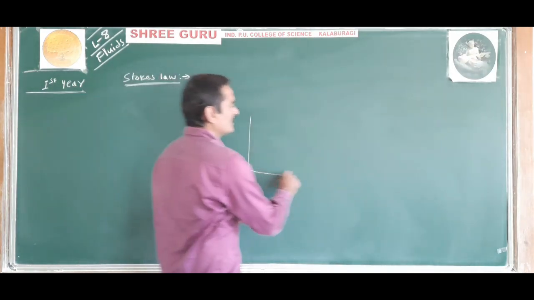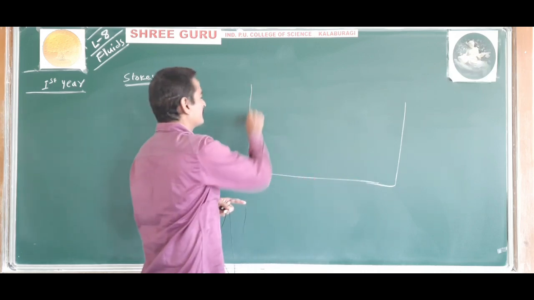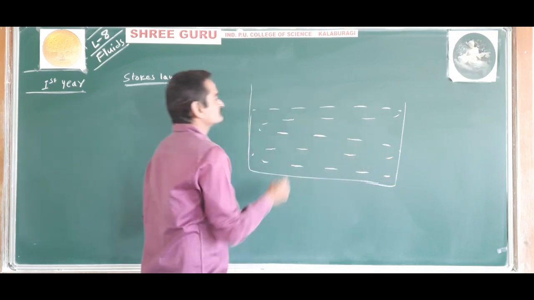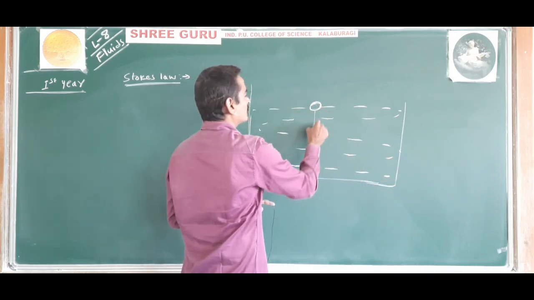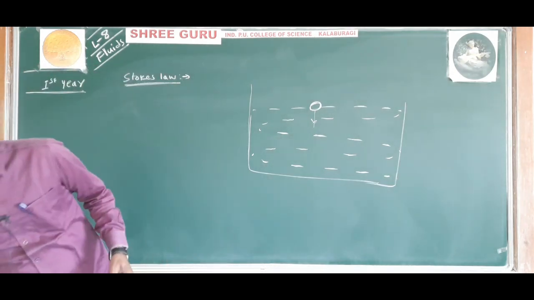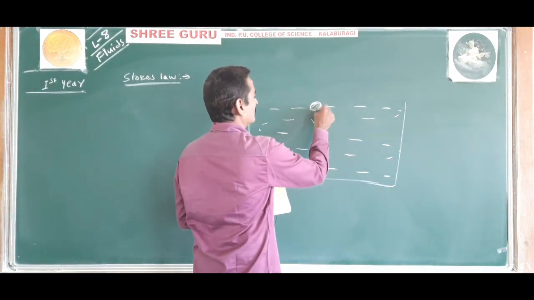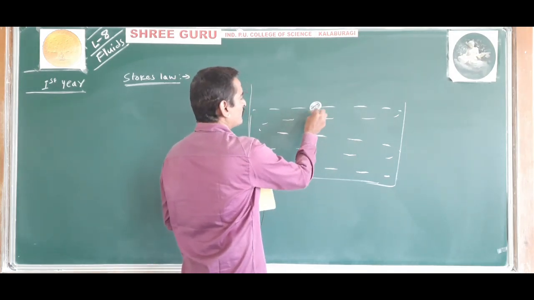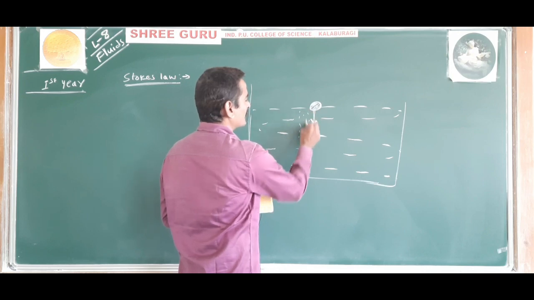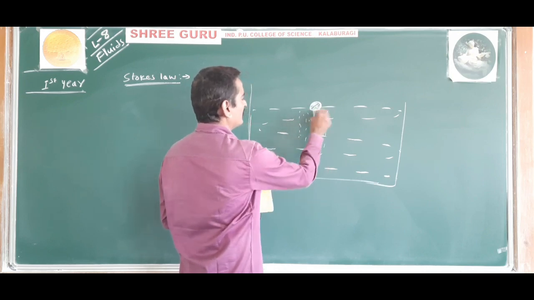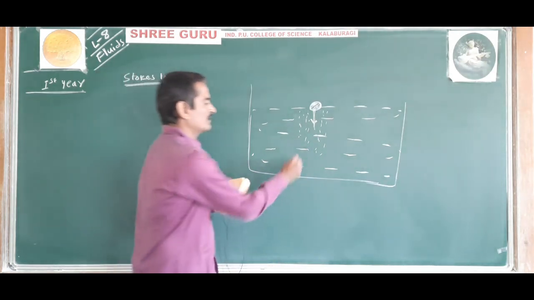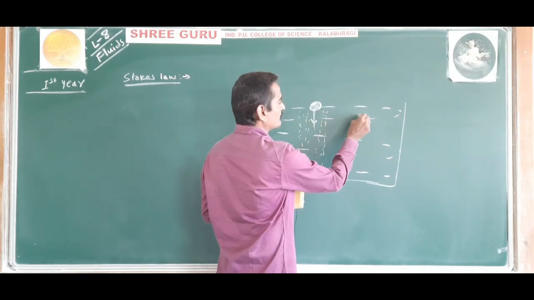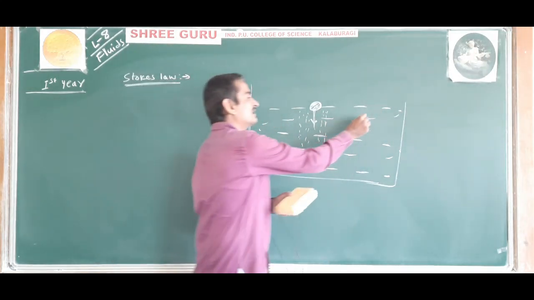Here, for example, a big lake is there. There is a liquid. Now a spherical body is dropped in this water. When the spherical body, that is an iron sphere, is dropped in the water, it will fall. As it falls, the molecules of the liquid which are near the sphere will also move, whereas the molecules of the water which are far away from the sphere will remain at rest.